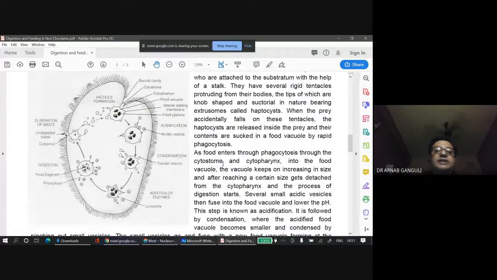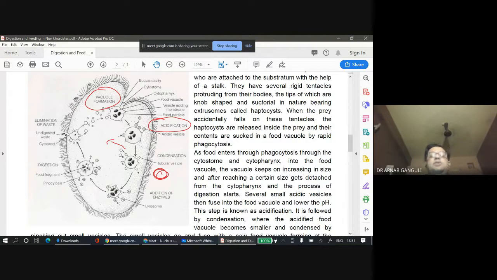This is the process. The first step is food enters inside the food vacuole. Then little acid granules come and fuse over here. Then small vesicles pinch out. They become smaller and condense. And some acid goes inside. This is the step which is different from that of amoeba.